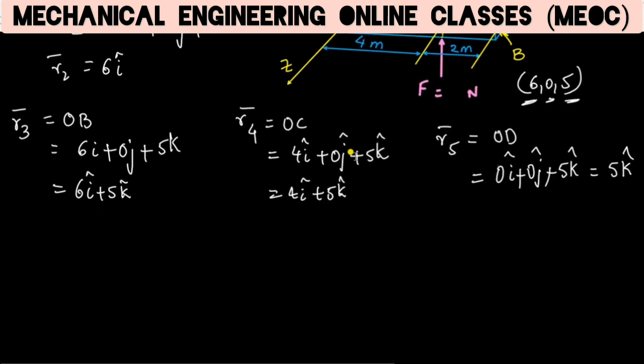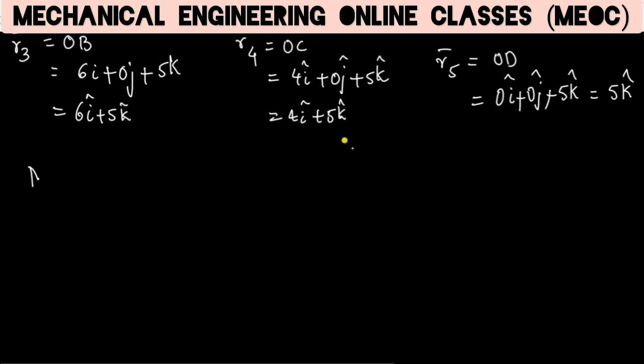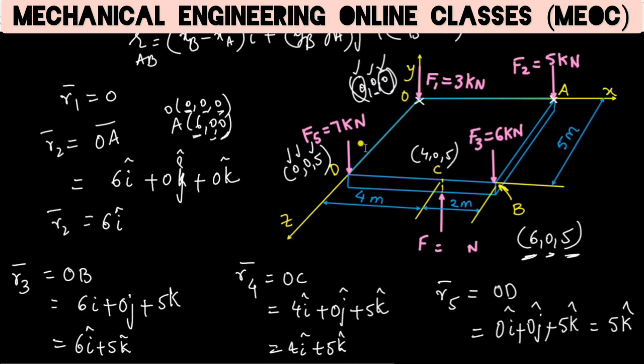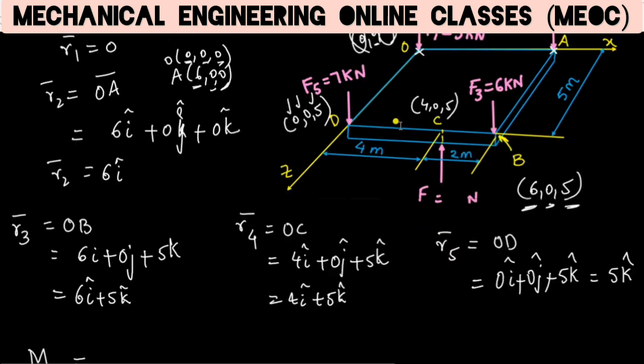Now we can find the moment of the first force. Let M1 be the moment of force F1 about origin. So it will be R1 cross F1.